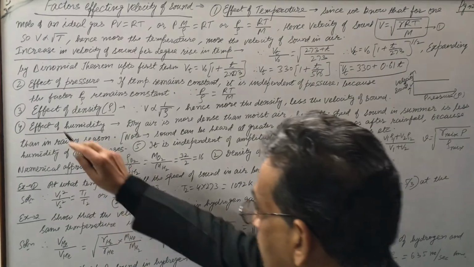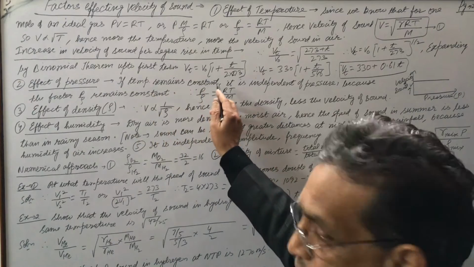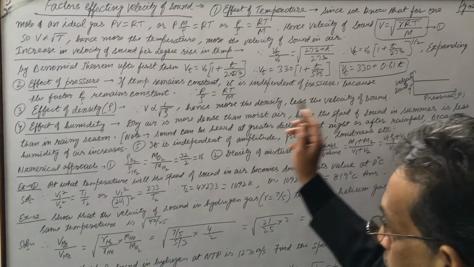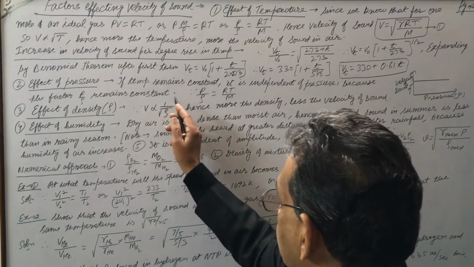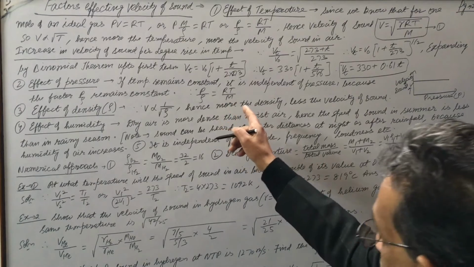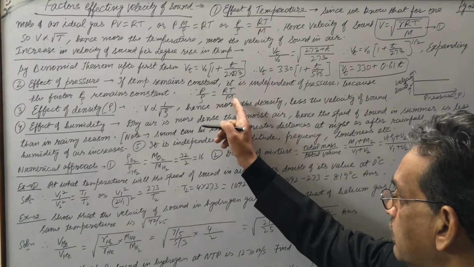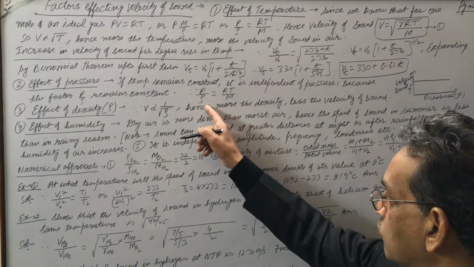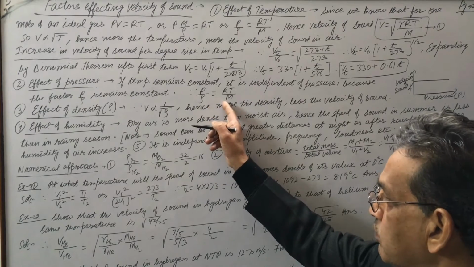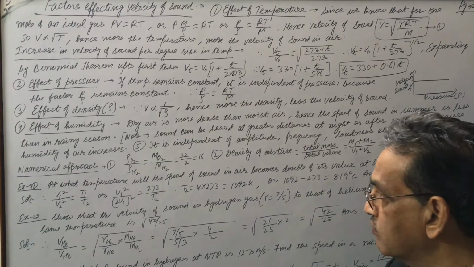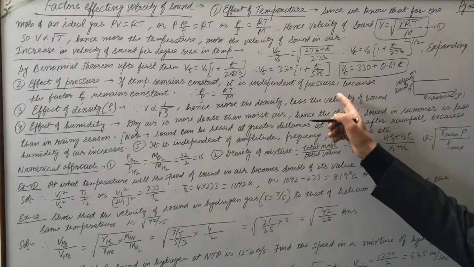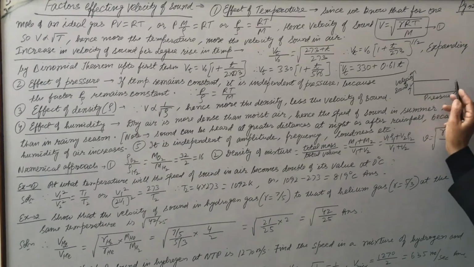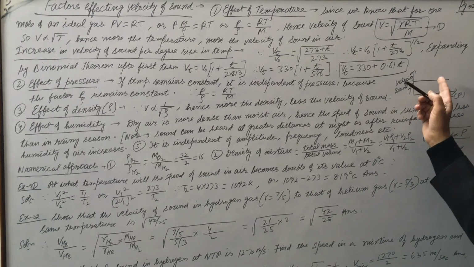Next point, effect of pressure. If temperature remains constant, it is independent of pressure because the factor P by rho remains constant. We know that P by rho is RT by M. Since R is constant, temperature is constant, molecular weight is constant, and mass is constant, P by rho is constant. So अगर pressure increase करेंगे तो density भी corresponding increase हो जाती है. The ratio remains same. Hence velocity is independent of pressure. So if we plot a graph of velocity of sound versus pressure, it will be flat. By increasing pressure, velocity does not change.